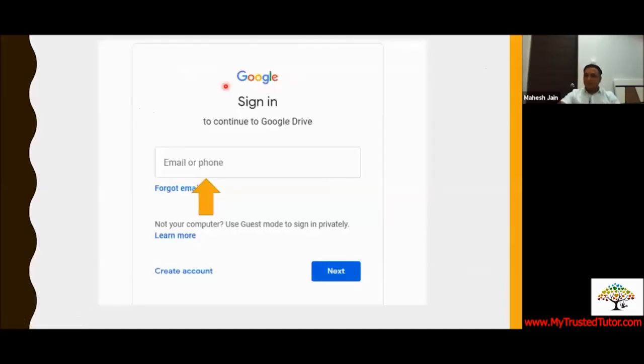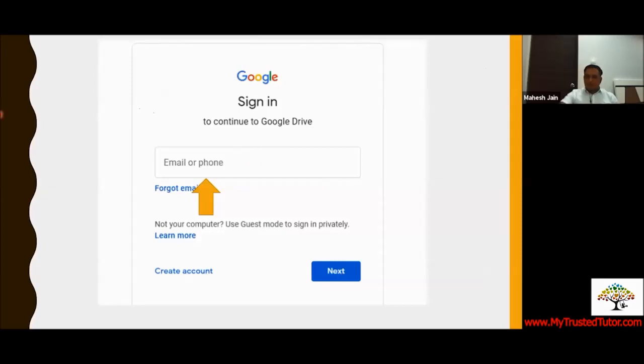So as I told you, one important condition for Google Form is that you should have your Gmail ID. Now, if you don't have a Gmail ID, no need to worry. You can create your own account. It's free. You can create it and you can use the basic features available with Google. If you don't have one, you have to create it. If you have, then you can enter your email ID or your phone number and you can click on next.